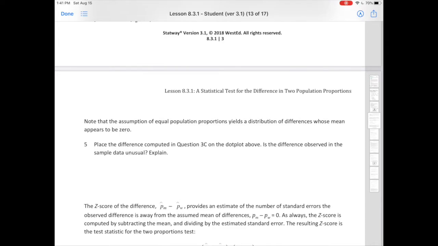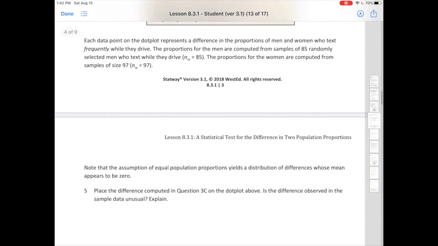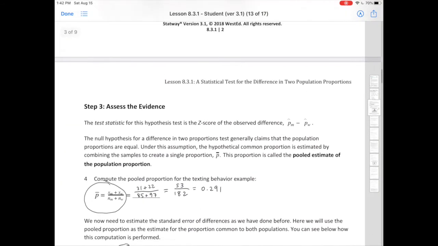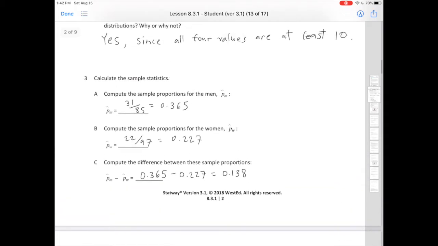Okay, so what did we observe in our samples? So that's what we're about to look at now. Place the difference computed in question 3C on the dot plot above. Is the difference observed in the sample data unusual? Explain. Well, what was the difference that we saw in question 3C? It's 0.138, right?